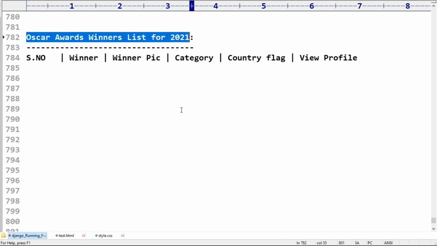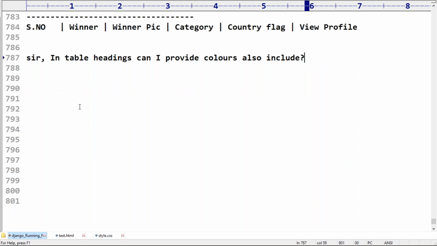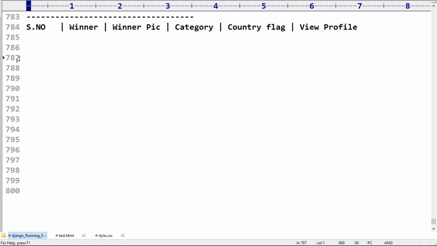Colspan and rowspan are different. We can merge multiple columns, there is a merging kind of thing we are going to use. Sir, in the table headings, can I include colors also? Yeah, why not, Srikant? What answer are you people going to give? In the table heading, can I include colors? Is it possible or not? Yes, for that what do we require? CSS. Wherever style or color is required, for any such question, how can you do it? By using CSS.